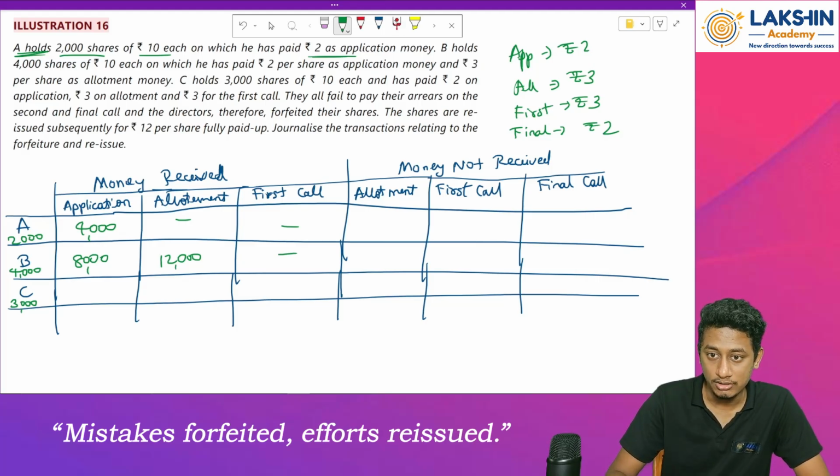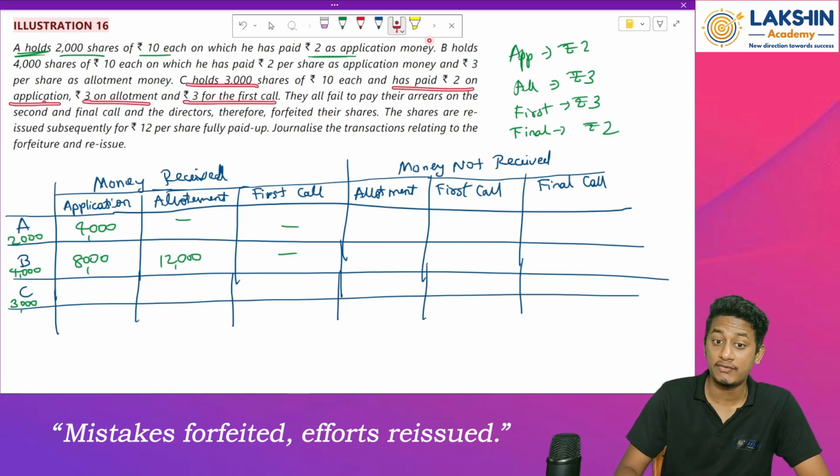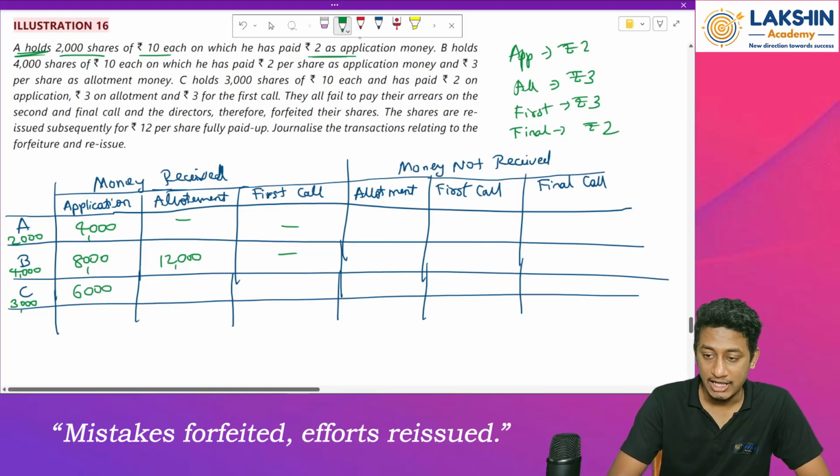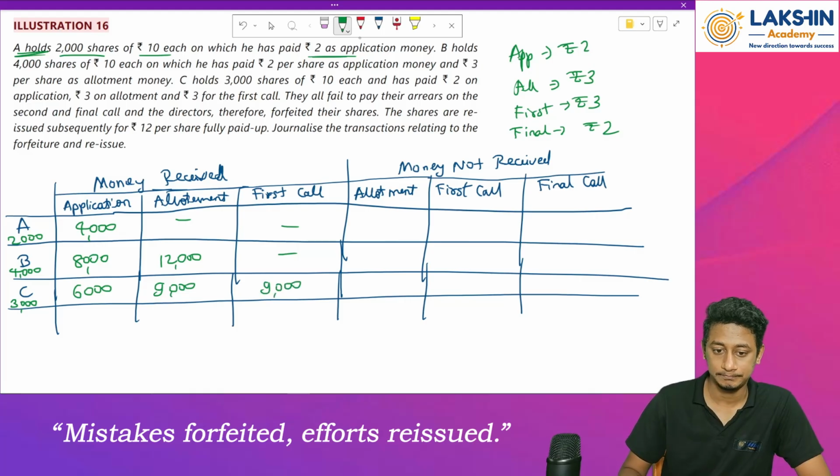Right? Then Mr. C. Mr. C has paid 2 on application, 3 on allotment and 3 on first call. So first of all, 3,000 shares into rupees 2 on application, that is rupees 6,000. Then on allotment rupees 3, that is rupees 9,000. Again on first call rupees 9,000. Done.